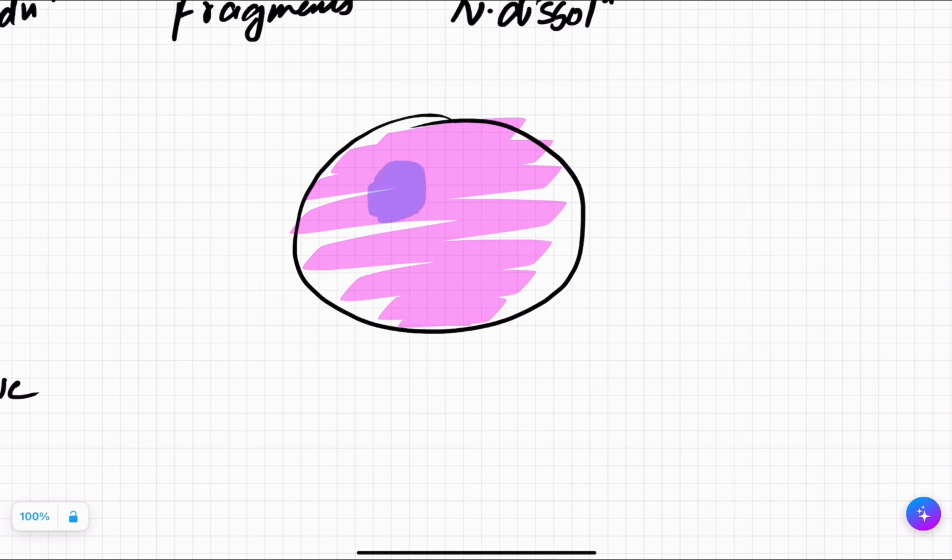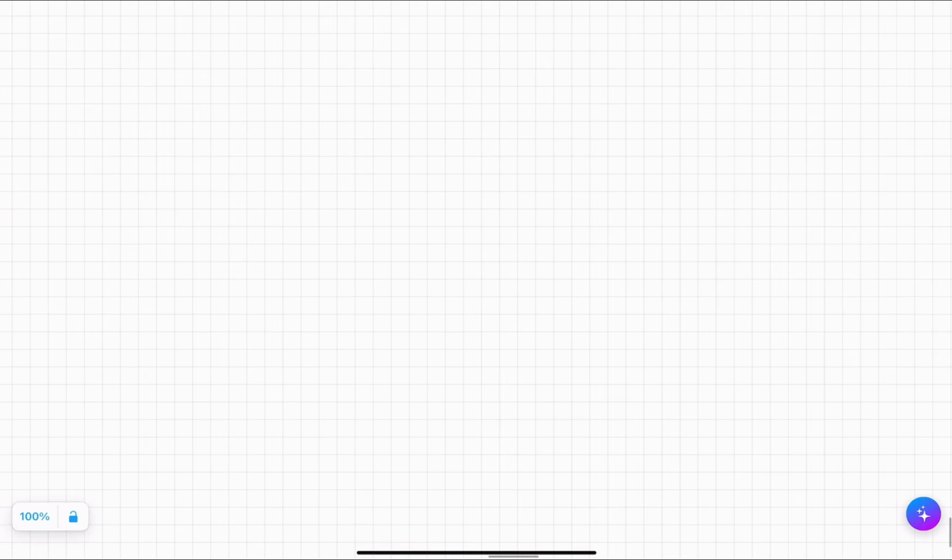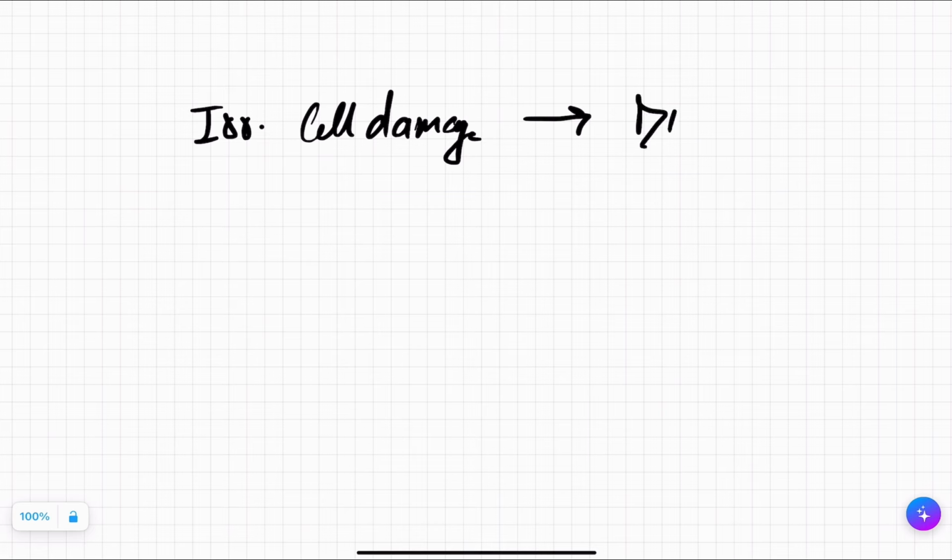In the beginning it will be light blue, but when there is irreversible cell damage, this will go even darker. This is pycnosis. Soon they will break into fragments, and soon these fragments will even dissolve, and only pink colored cells will be left.